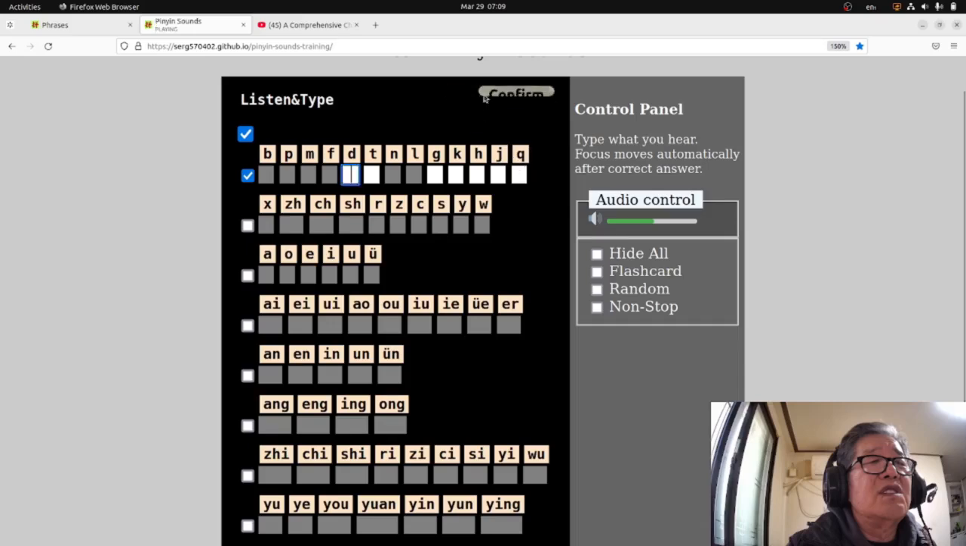So confirm changes. De, the, te, t, ge, g, ke, k, he, h, ji, qi, de, the, te, t. And also, what I can do, I hide ge and play randomly. Ge, k, he, h, ke, k, qi, ji, de, te, t.